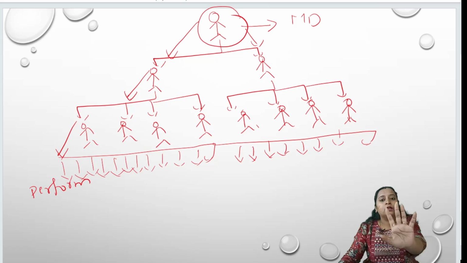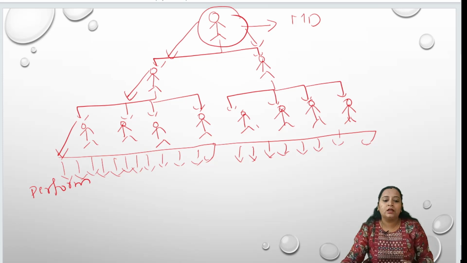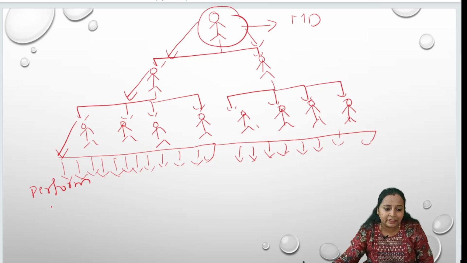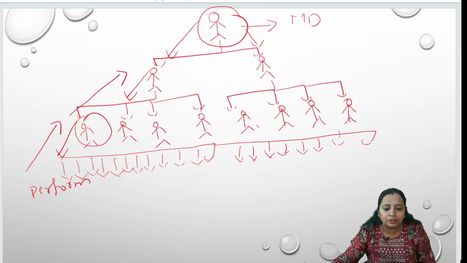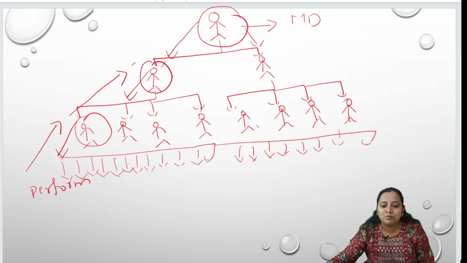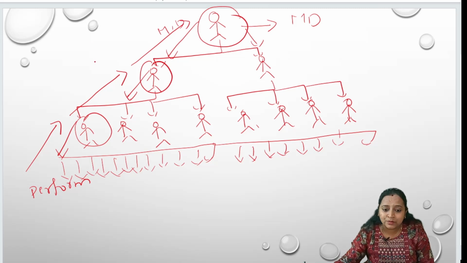After completing the work, the employees will inform the sub-managers, the sub-managers will inform the managers, and the managers will inform the MD. You should observe one thing.